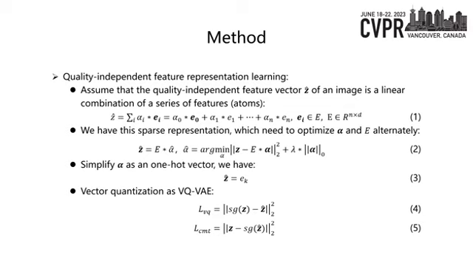It's complex for deep models, so we simplify alpha as a one-hot vector, and then we can use standard VQ in deep models as in VQ-VAE. Equations 4 and 5 show the update method for codebooks and backbone networks.